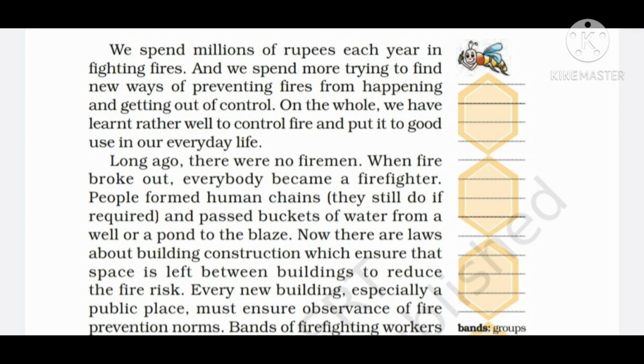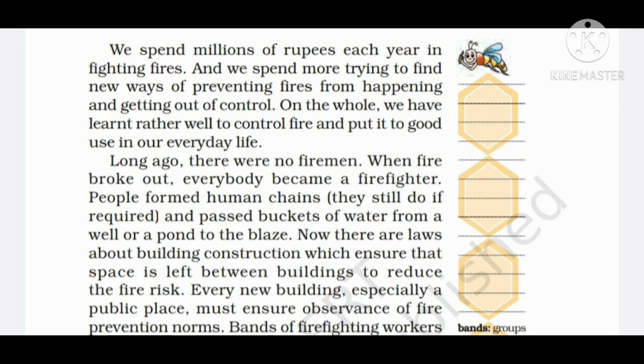We were not having proper technology to extinguish a fire. We were not having proper knowledge. So, what used to happen at that time? People formed human chains, they still do if required, means it is also prevalent nowadays, and passed buckets of water from a well or a pond to the blaze. So, people used to form human chains, means they used to hold each other's hand and they used to pass buckets of water from a well or a pond to the blaze, to the fire.